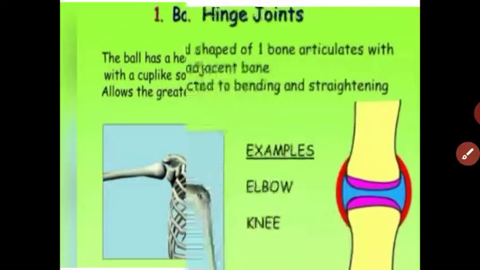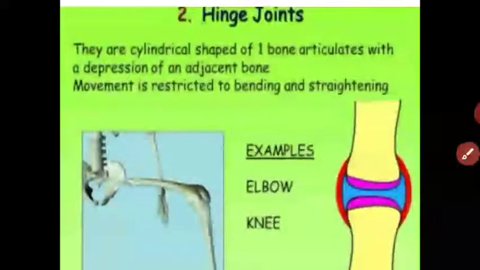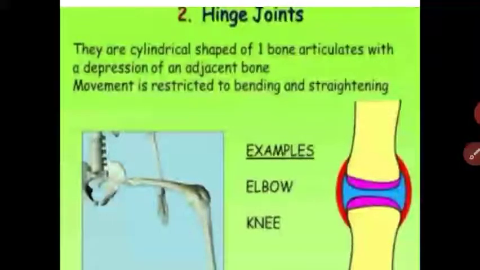The next joint is the hinge joint. The hinge joint moves like a hinge, in one plane only, just like our door hinge. We can open it to only one side; we can bend and straighten in only one direction. These are cylindrical in shape.